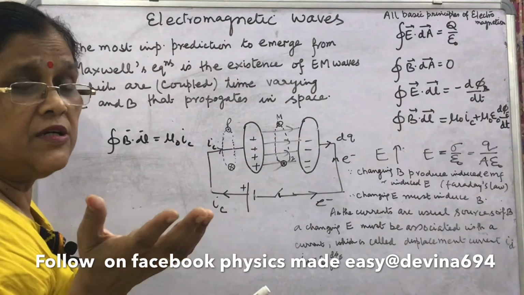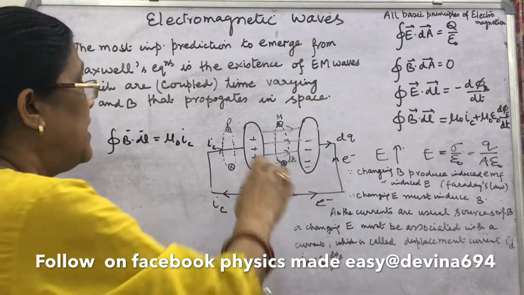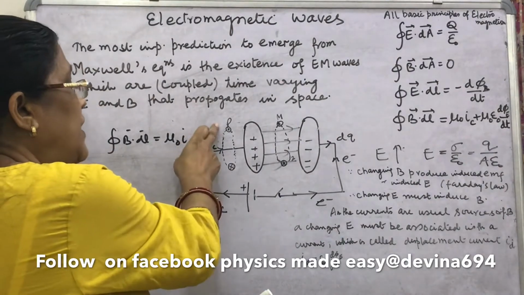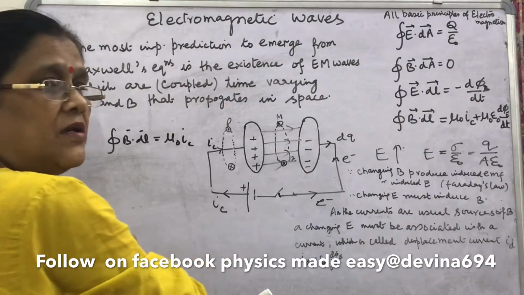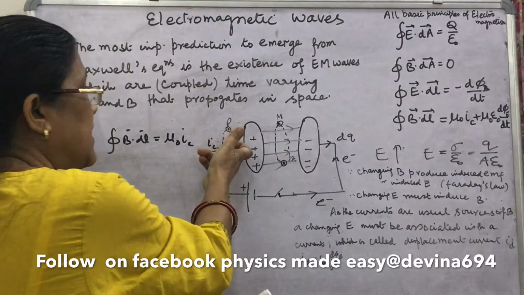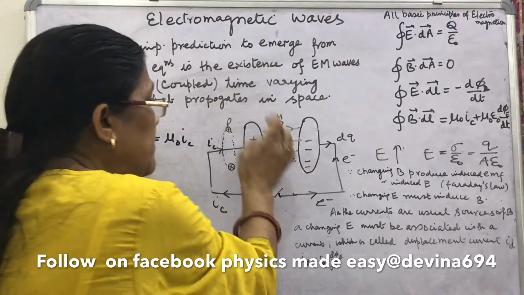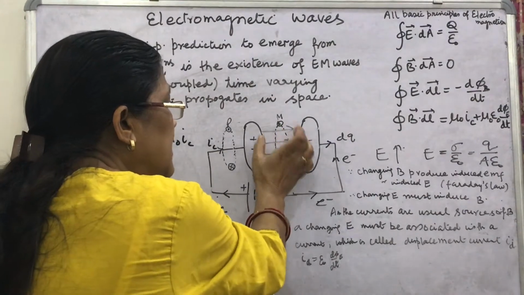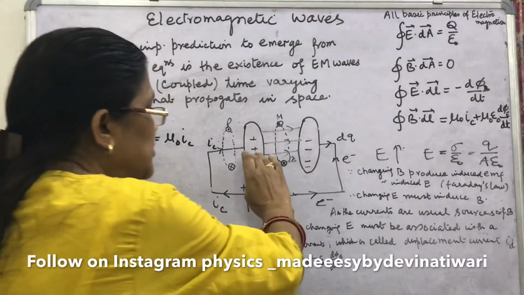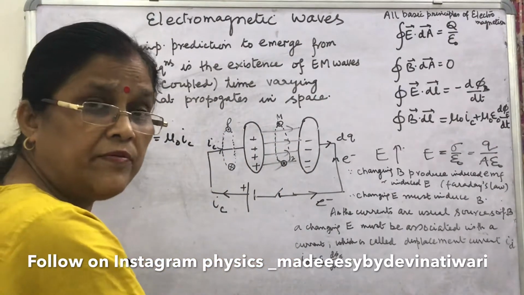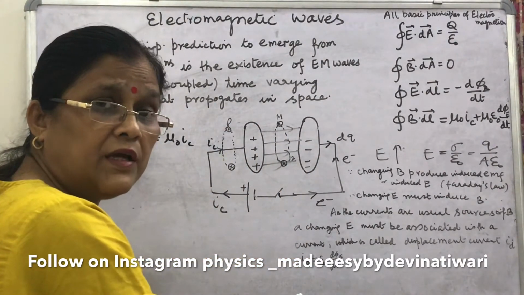What did Maxwell do? He said here the magnetic field is present by Ampere circuital law, and you can see it by the needle, the needle's deflection and direction. The magnetic needle deflects here. Here is the magnetic field. Will the magnetic field be present here in between the plates? There is no current, no charge flow. Can you say, will the magnetic field be present here?